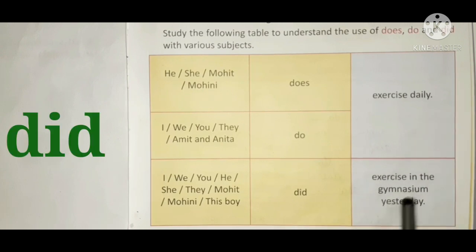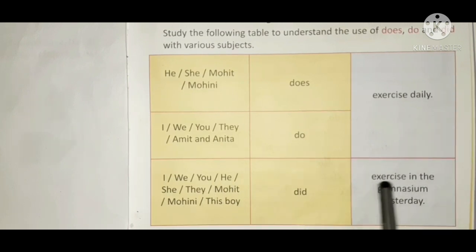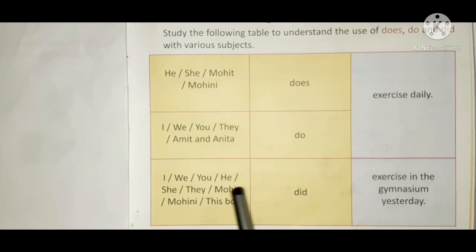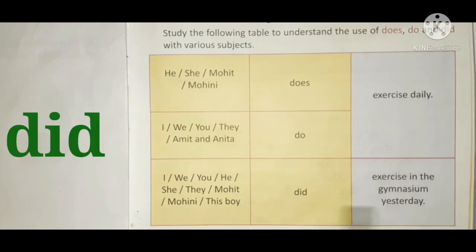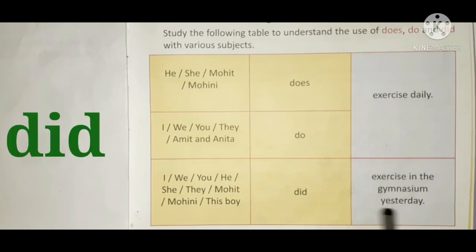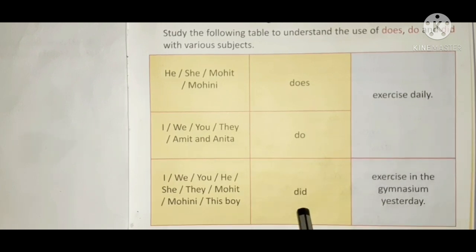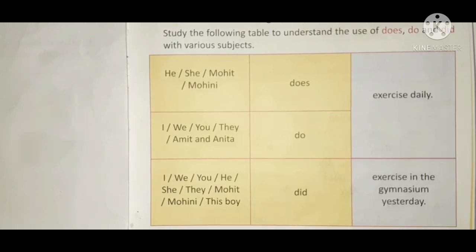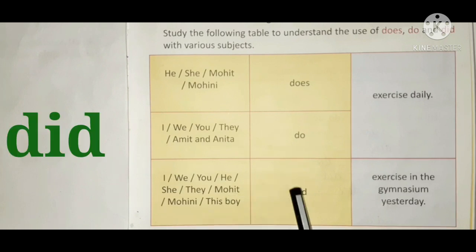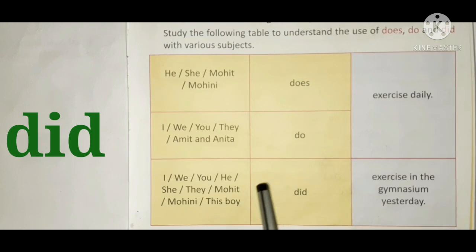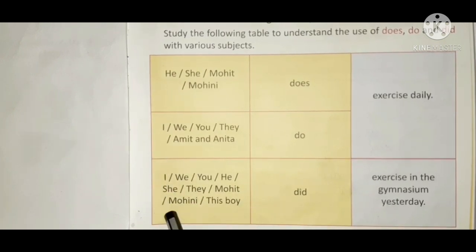I did exercise in the gymnasium yesterday. We did exercise in the gymnasium yesterday. You did exercise in the gymnasium yesterday. He did exercise in the gymnasium yesterday. She did exercise in the gymnasium yesterday. They did exercise in the gymnasium yesterday. Mohit did exercise in the gymnasium yesterday. Mohini did exercise in the gymnasium yesterday. This boy did exercise in the gymnasium yesterday. So, did is used with both singular and plural subject.